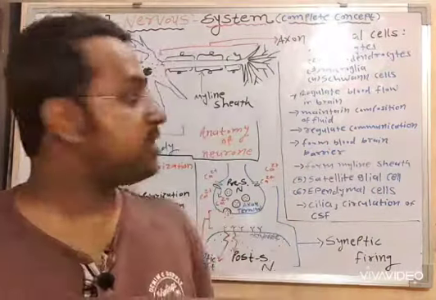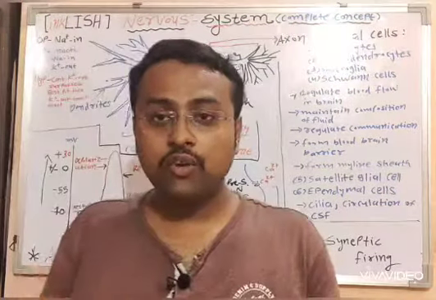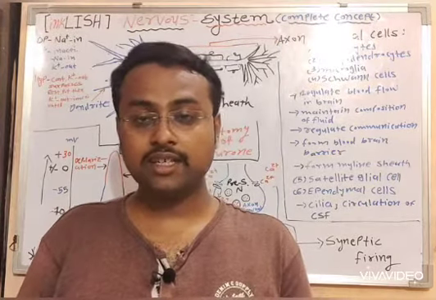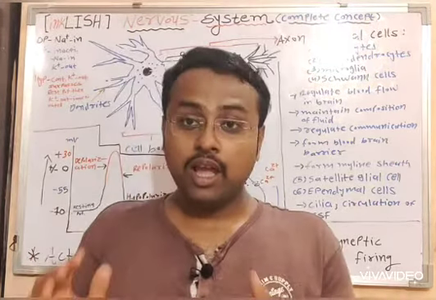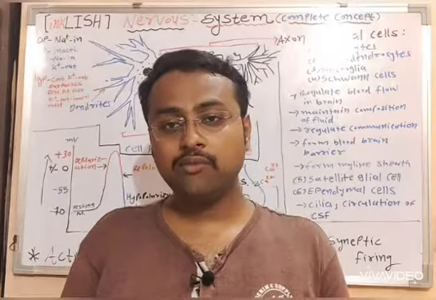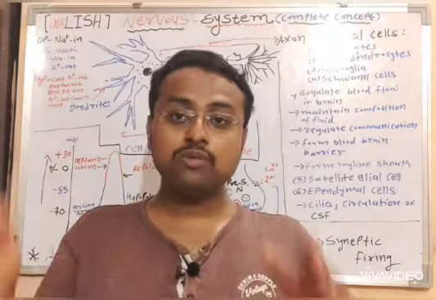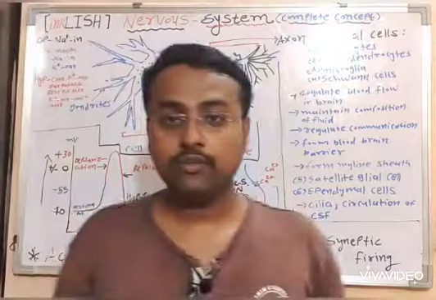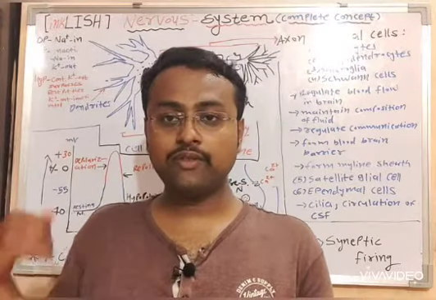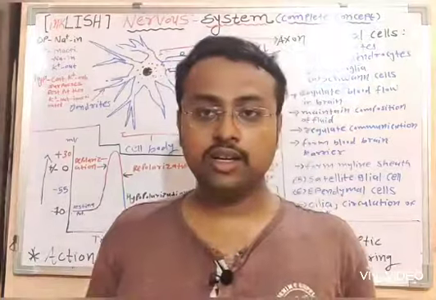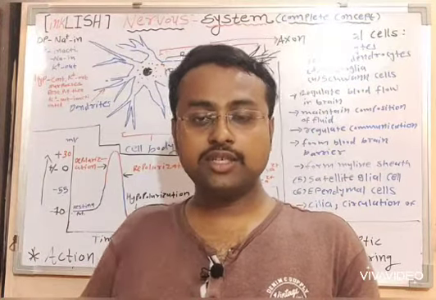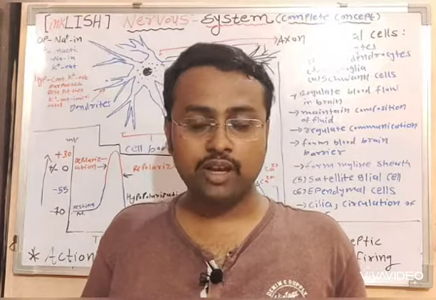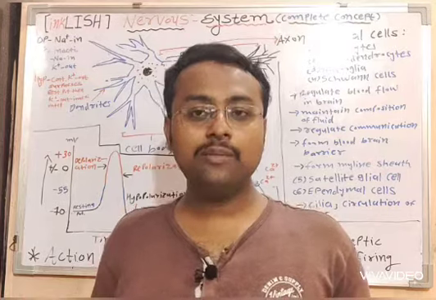Now here, what happens in the axon terminal? The membrane of the axon terminal is abundant with calcium voltage gated ion channels, and the concentration of calcium ions is very high outside of the membrane. Here you will ask a question: once the action potential is generated, the ions are exchanged across the membrane. It has already disturbed the normal position of the ions. So how will it be restored?